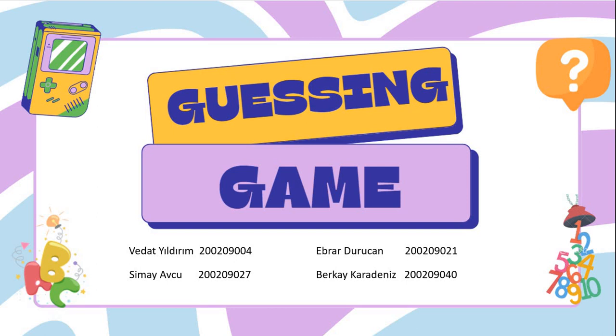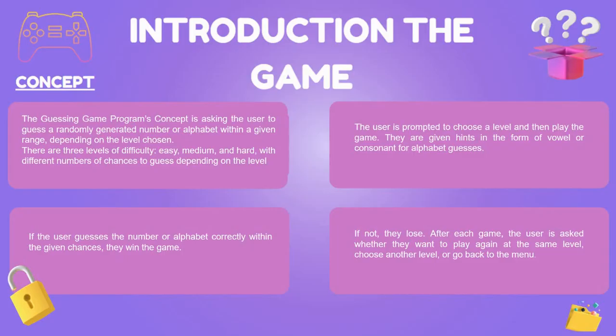Our program has two different game options. We have created Guess the Number and Guess the Alphabet modes and converted them into one program, Guessing Game. Our program's concept is asking the user to guess a randomly generated number or alphabet within a given range depending on the chosen level. There are three levels of difficulty, easy, medium and hard, with different numbers of chances to guess depending on the level. If the user guesses the number or alphabet correctly within the given chances, they win the game.